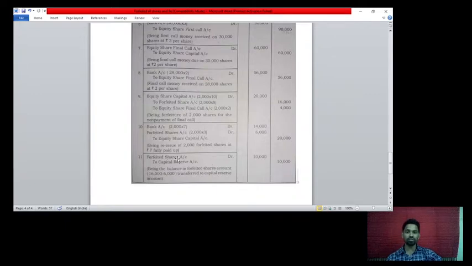So forfeited shares account debit rupees 10,000 to capital reserve account credit rupees 10,000, being the balance in forfeited shares account, 16,000 minus 6,000, transferred to capital reserve account.